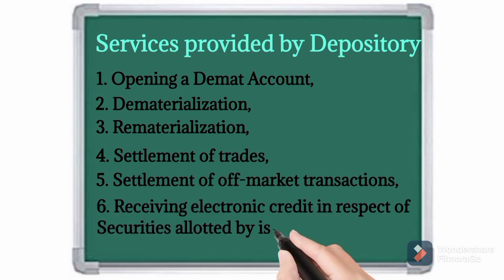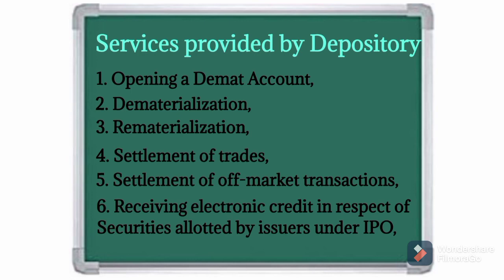The next service is receiving electronic credit in respect of securities allotted by issuers under IPO. That means when securities are allotted by the issuing company under IPO, the same securities are received by depositories on behalf of us investors.